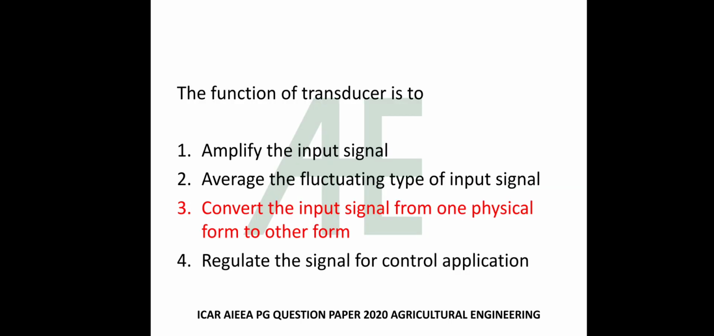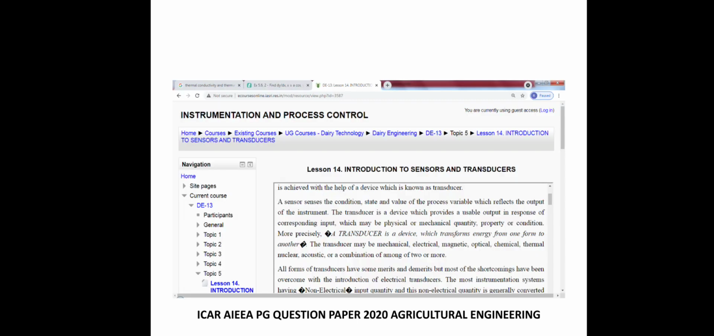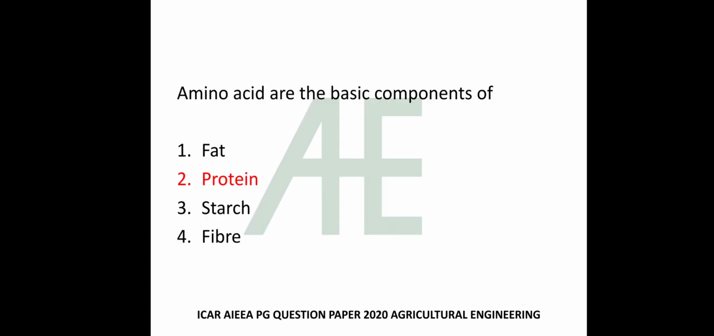The function of transducer is to amplify the input signal, average the fluctuating type of input signal, convert the input signal from one physical form to other form, regulate the signal for control application. The answer is C, convert the input signal from one physical form to other form. The transducer is the device which transforms energy from one form to another. Amino acids are the basic components of fat, protein, starch, fiber. The answer is protein. Proteins are built as chains of amino acids.